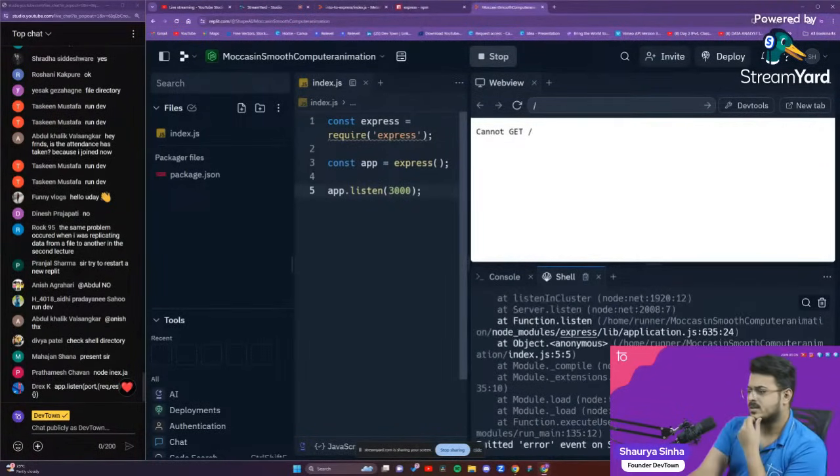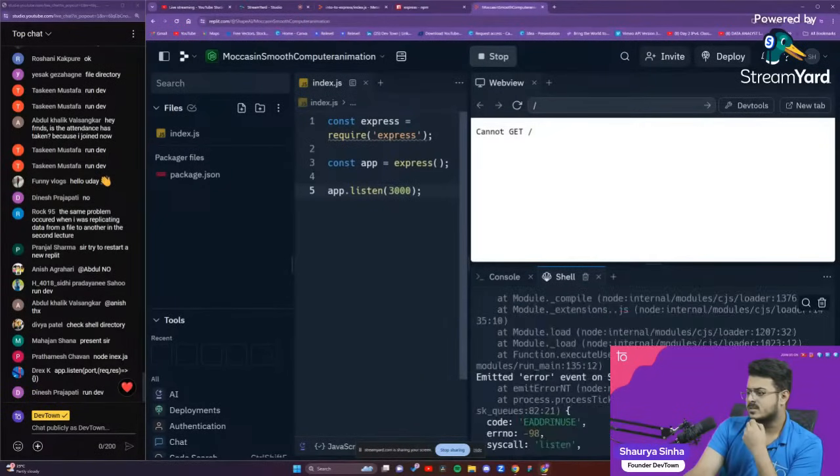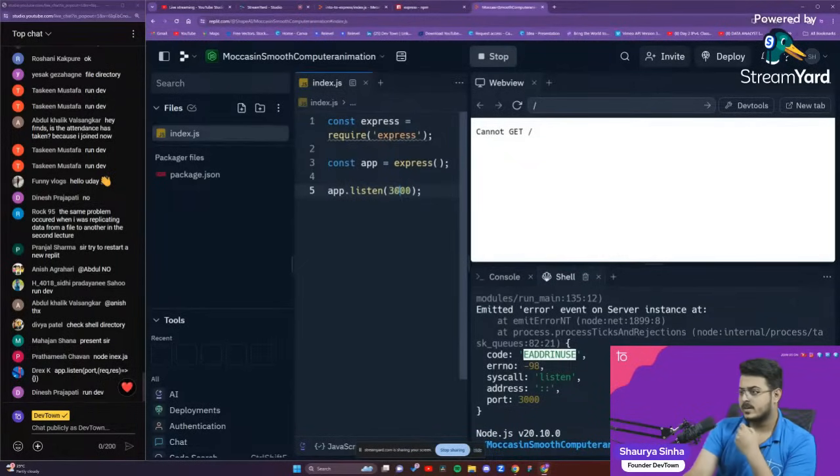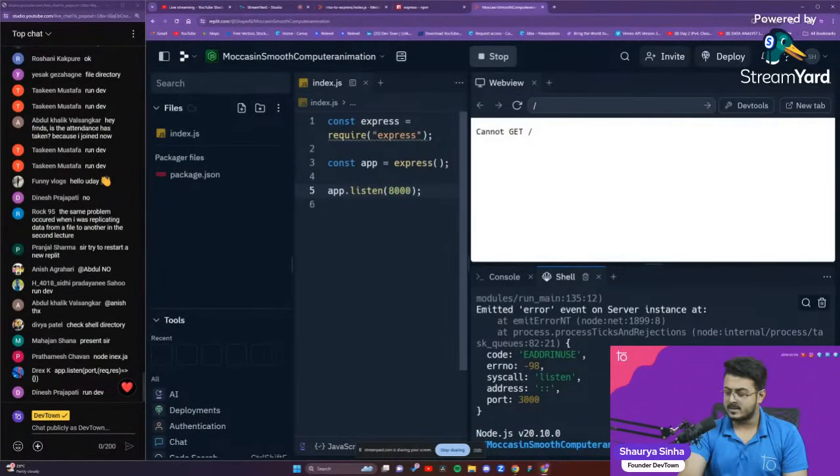Error event on server at instance. Okay, error in use. Okay, we cannot use 3000. Let us try to use 8000 right over here. Save. Let us try to run this once again.